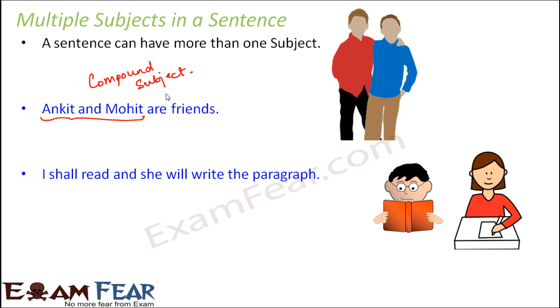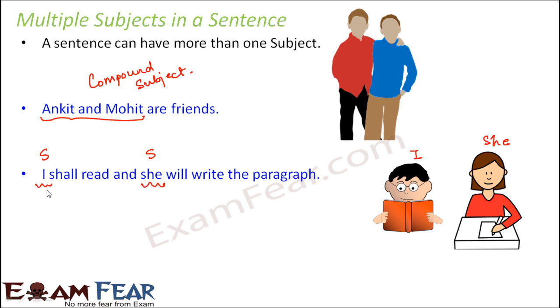I shall read and she will write the paragraph. So in this case, what is the subject? Who is the doer of the action? Obviously I am the doer of the action because I am reading, and also she is the doer of the action because she is writing. So in this case, again, you have multiple subjects. I is a subject, she is also a subject, and this sentence has multiple verbs: shall read is a verb, and will write is also a verb. So you have two subjects and two verbs in this sentence.